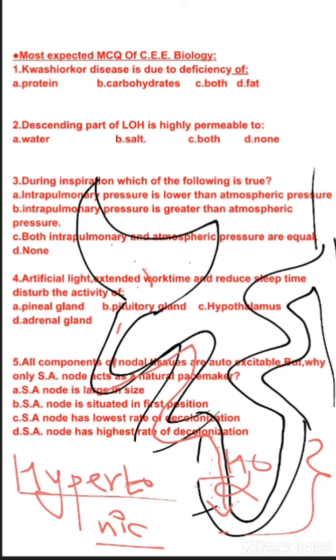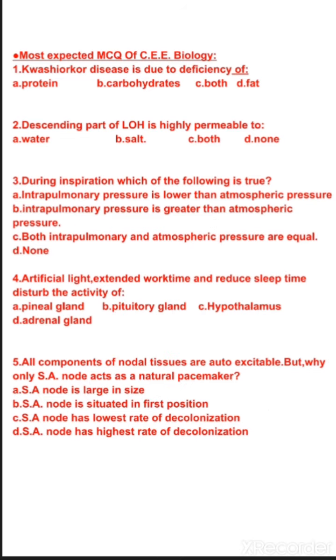But in contrast to it, the ascending part of the loop of Henle is highly permeable to salt but impermeable to water. That's why while urine passes through this ascending part of the loop of Henle, it becomes hypotonic, that is less concentrated than the plasma of our blood. So let us look at the question. Descending part of LOH is highly permeable to? The correct option is water. Descending part of LOH is highly permeable to water and impermeable to salt.